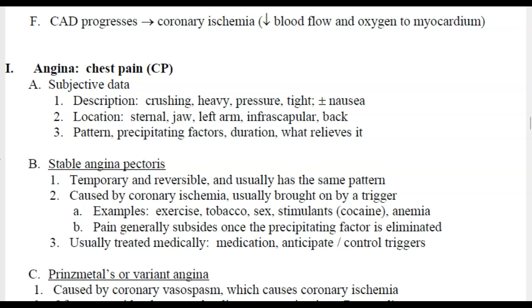When it comes to the location of chest pain, that can vary depending on the patient, but a lot of the times patients will complain of sternal pain, jaw pain, left arm pain, or chest pain that radiates to the left arm. Sometimes patients will also complain of infrascapular or back pain. And certain populations, especially females, diabetics, even elderly, their chest pain may not have the same symptoms as other people. They may complain about different symptoms, and we can call that atypical chest pain.